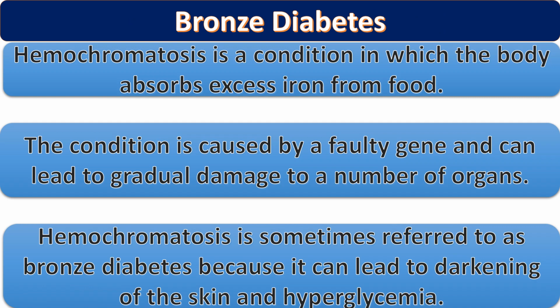Hemochromatosis is sometimes referred to as bronze diabetes because it can lead to darkening of the skin, and hyperglycemia will be there. Bronze diabetes gets its name from the bronze hue of the skin that results from the accumulation of iron in the body, because more iron will be absorbed and accumulated in the body, especially in the skin. So skin color looks like bronze or yellowish brown. That's why it is called bronze diabetes.